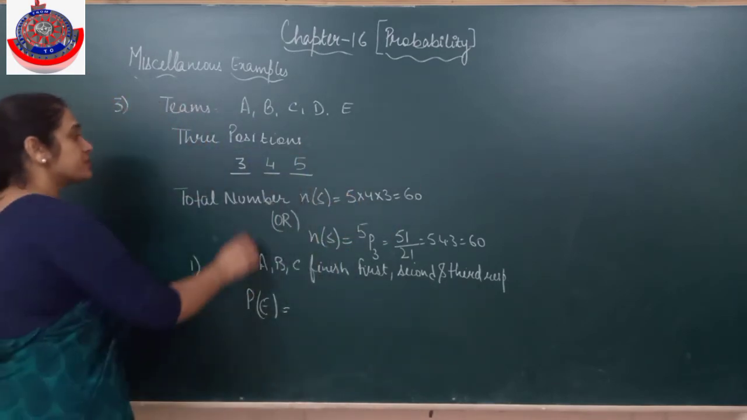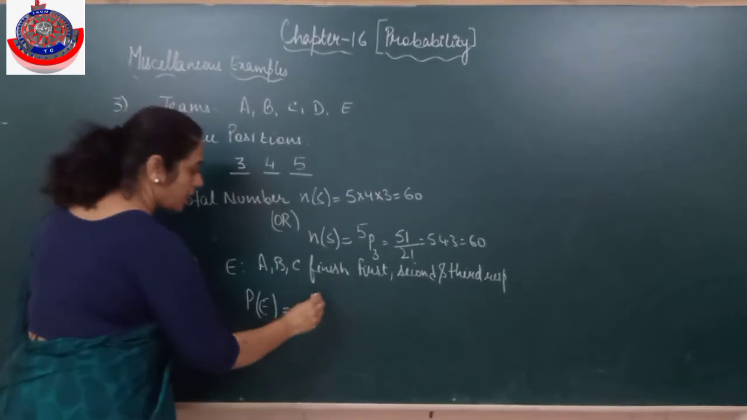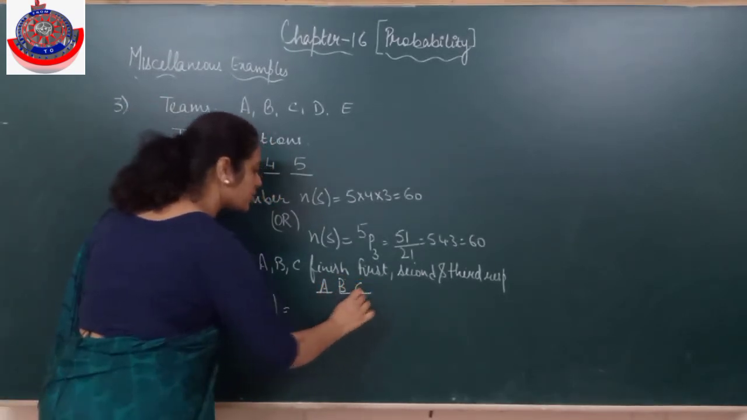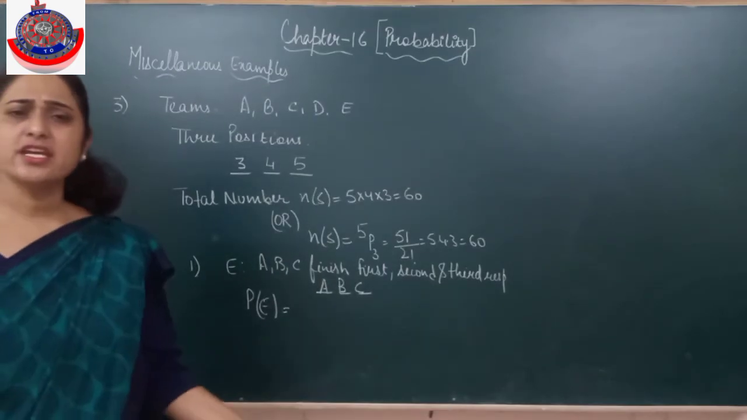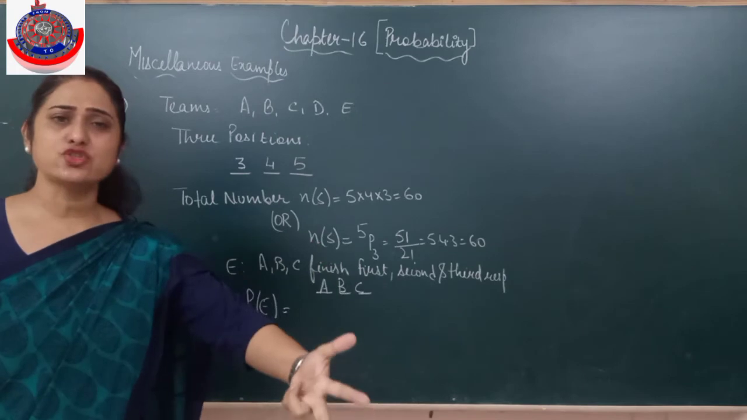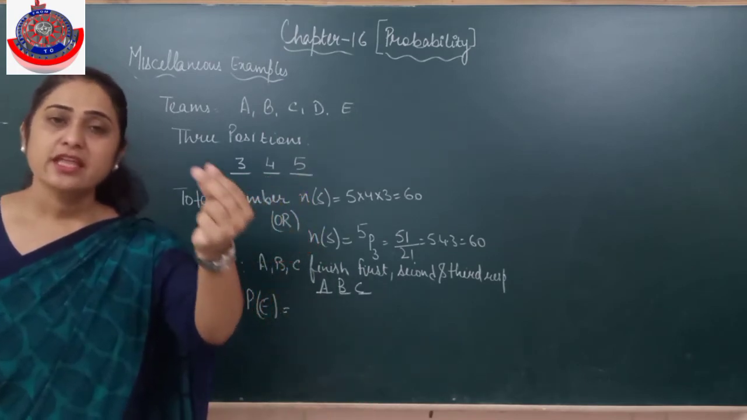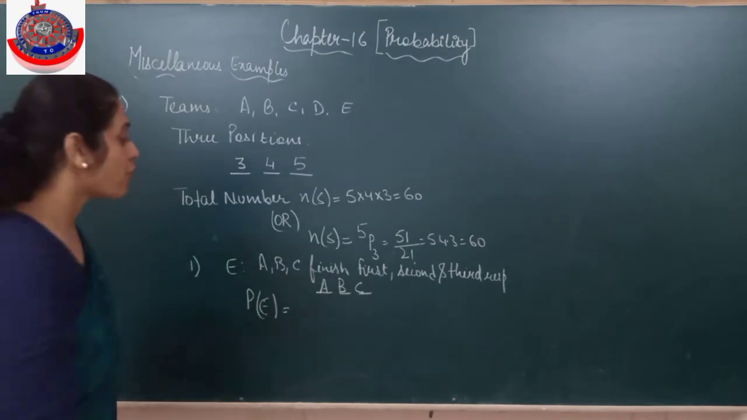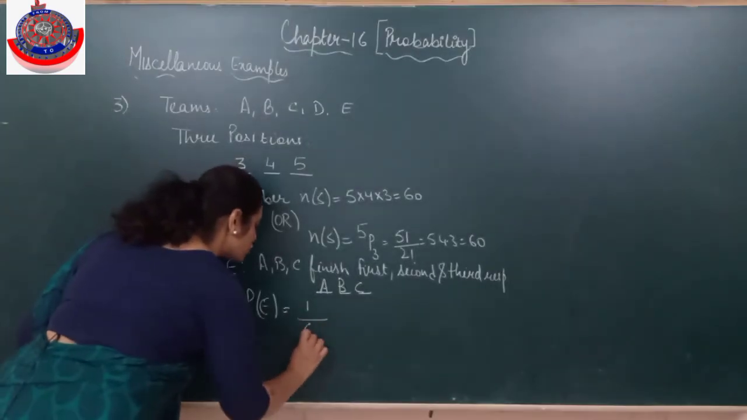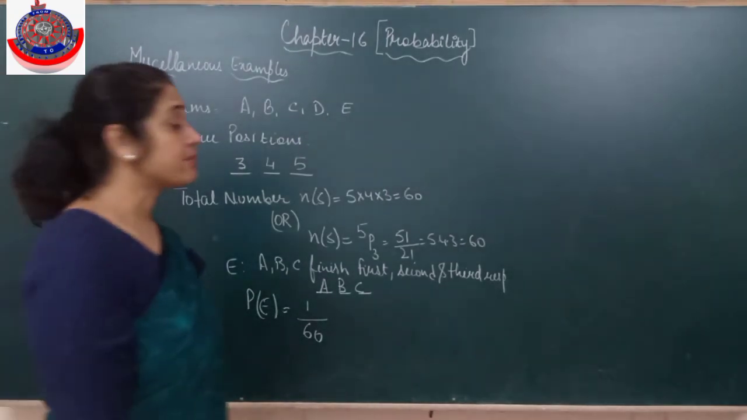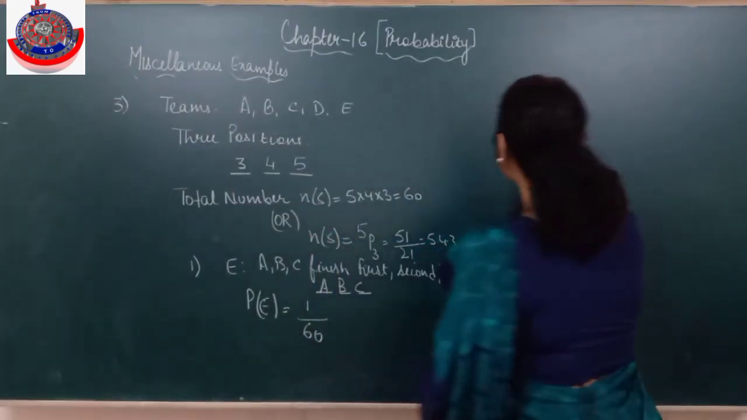These 3 positions have to be A on first position, B on second position, C on third position. So there is only one way to arrange this. It has already been said that A has to be on first, B on second, C on third, so there is no other option. There is only one favorable outcome, that the A, B, C sequence has to be followed. So 1 divided by total, that will be 1 by 60. Understood? 1 by 60.